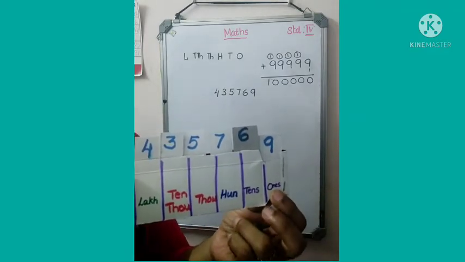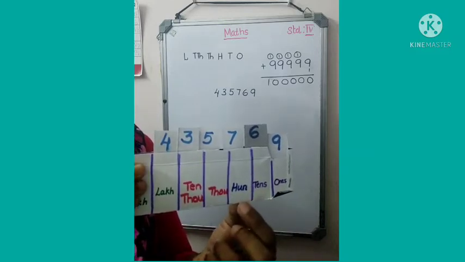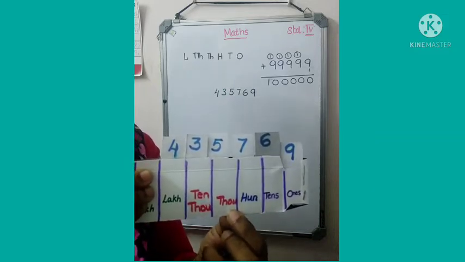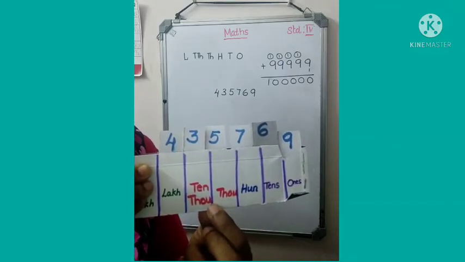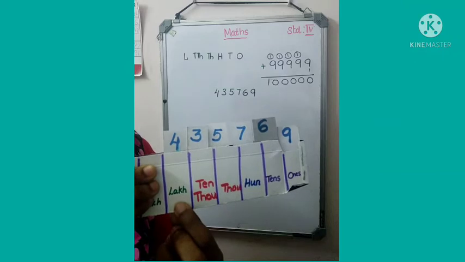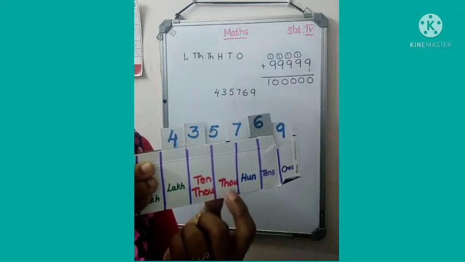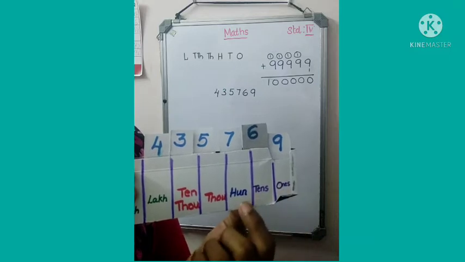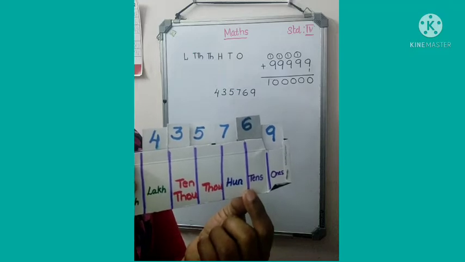Here the number 9 comes under the place ones, 6 is in the place tens, 7 is in the place hundreds, 5 in the place 1000, 3 in 10,000 place, and 4 in the lakh place. So which all periods do they come under? 4 in the lakh period, 3 and 5 in the 1000 period, 7, 6, 9 in the ones period.